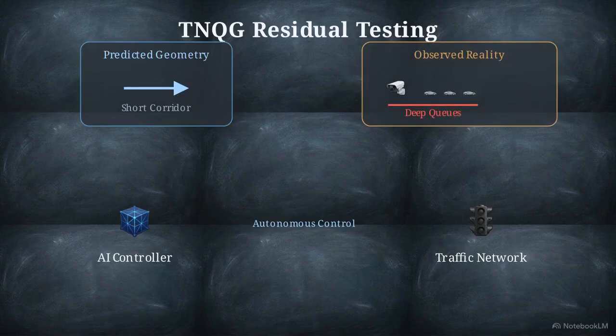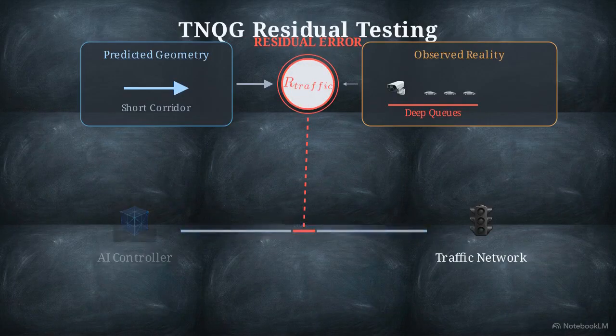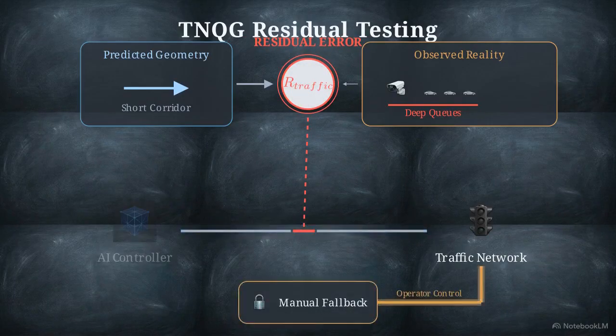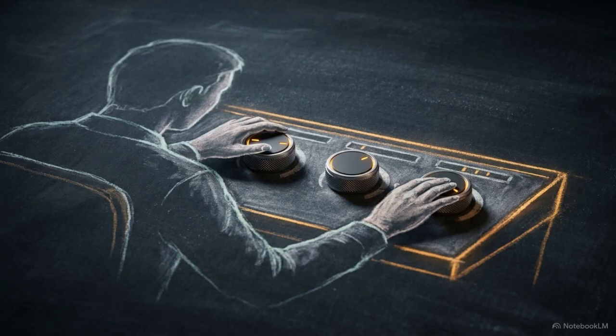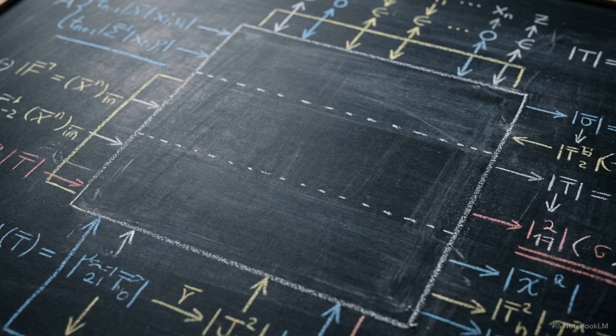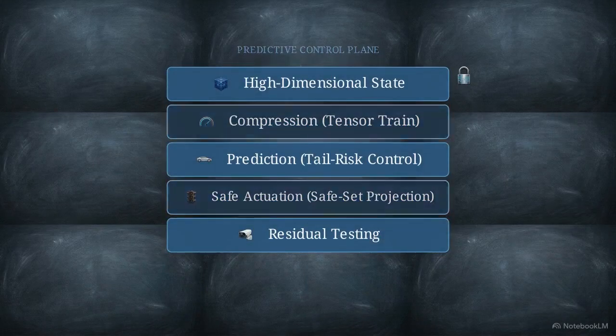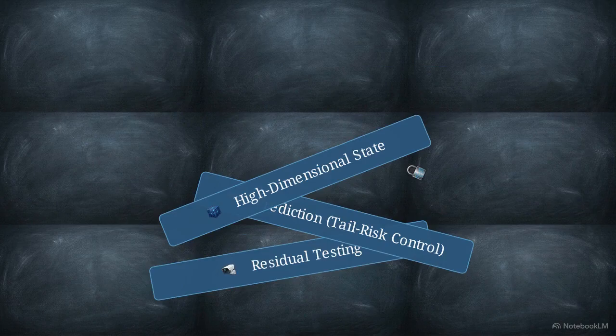If the model predicts a short corridor, but cameras observe deep queues, an error generates, instantly stripping the model's autonomous authority. True autonomous operation requires a control architecture explicitly designed to catch its own miscalculations and immediately defer to human operators. The formal non-equivalence proof identifies a structural gap in current systems. Any architecture missing these 5 primitives cannot provide the same level of predictive, secure governance.